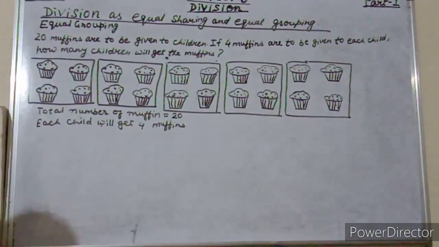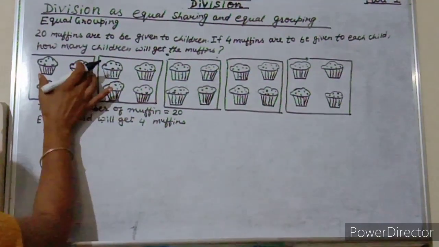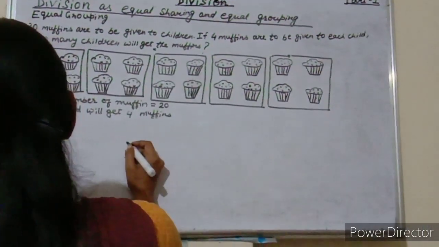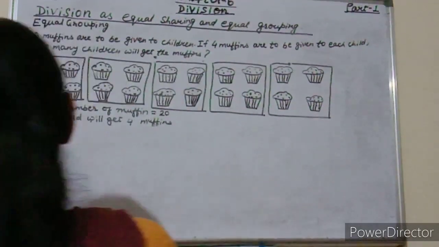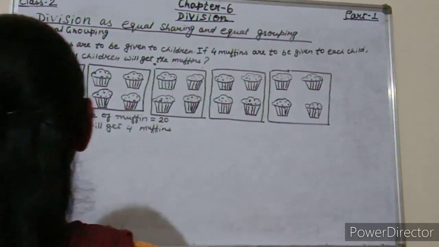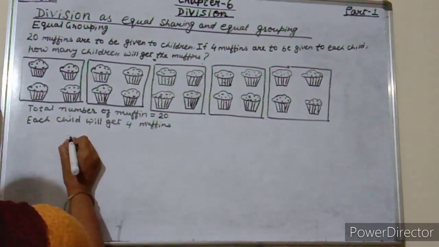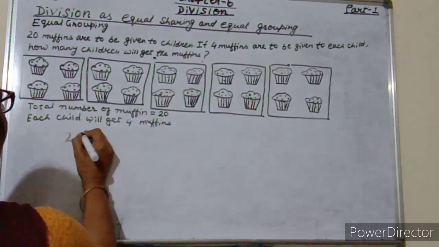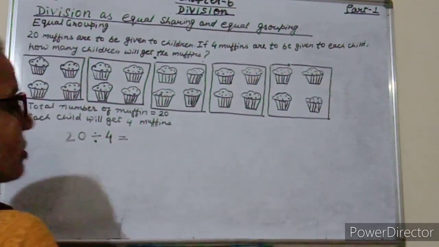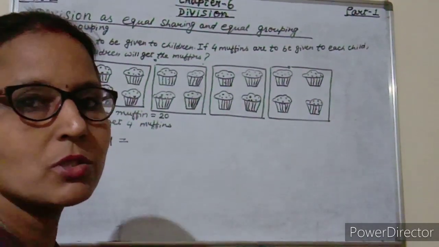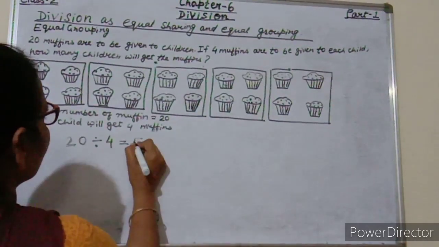Okay students. So total number of muffins 20. Each child will get how many muffins? 4 muffins. Friends, we see that 5 groups are formed. So 5 children will get 4 muffins. We say 20 divided by 4 equals to 5. It is written as 20 divided by 4 is equals to 5.